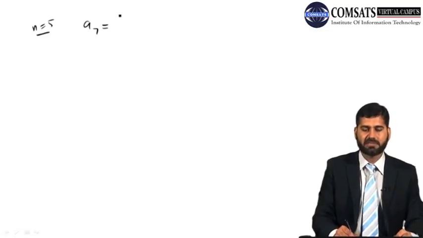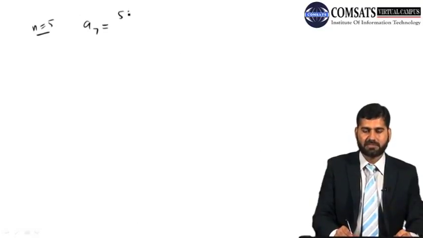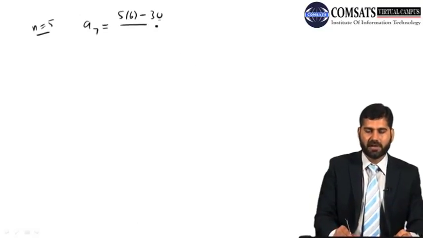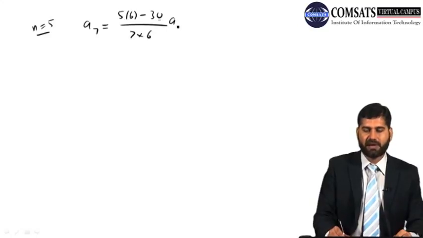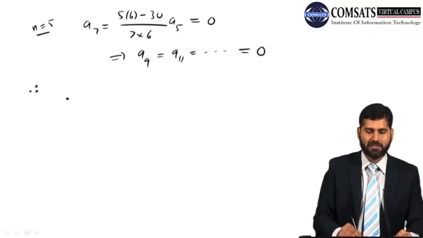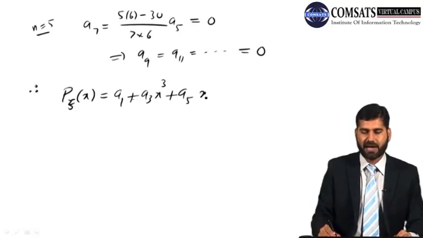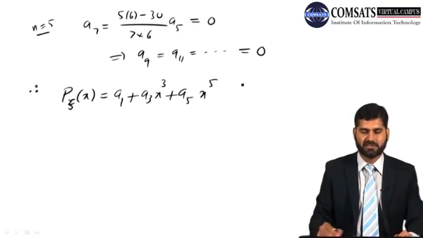A7 is equal to 5 times 6 minus 30 divided by 7 times 6, a5, and this comes out to be 0. So 5 times 6 is 30, and 30 minus 30 is 0. This implies that a9, a11, these all will be equal to 0. So therefore, I'm left with P5 of x equal to a1 plus a3x cube plus a5x5, and that's it. After that, all coefficients are 0.